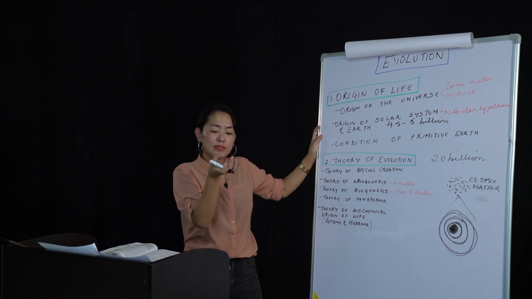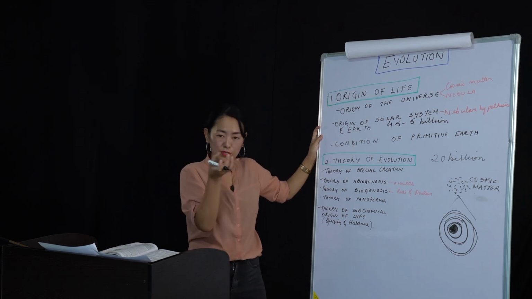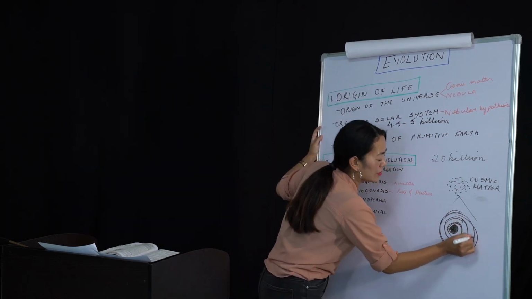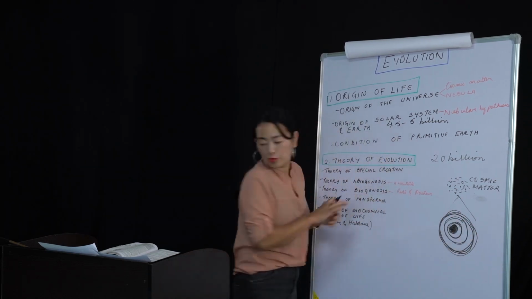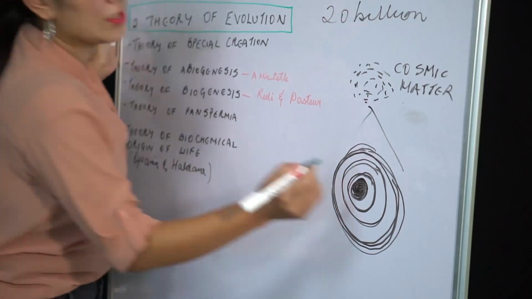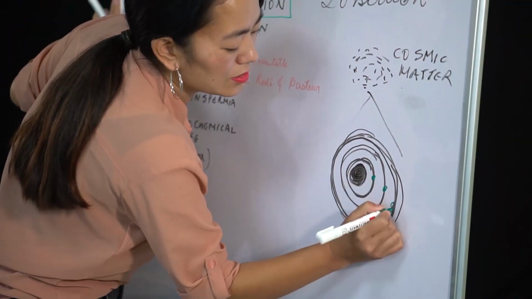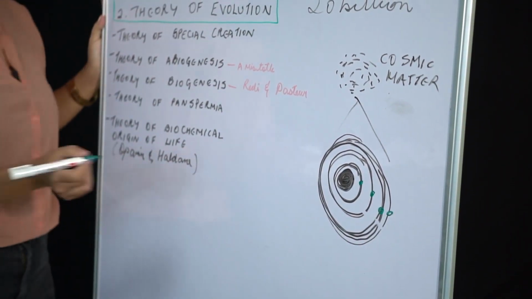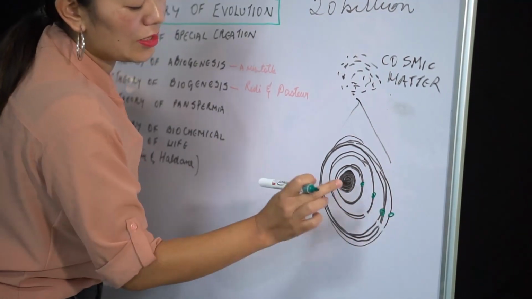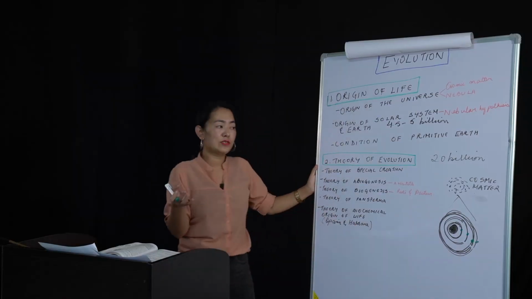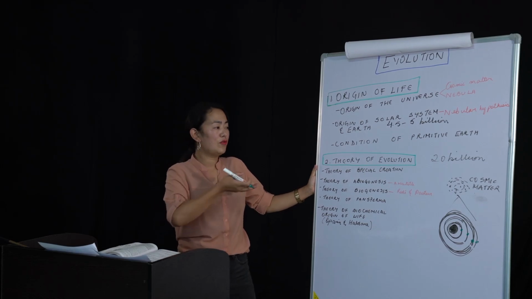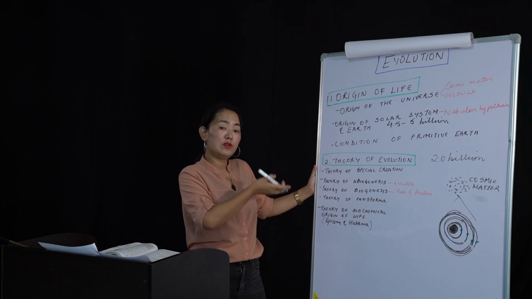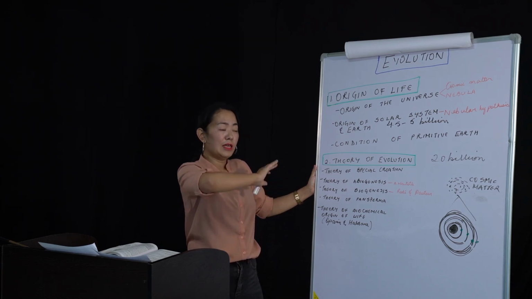So the central body of the solar system was the sun. After that, there were layers of peripheral rings. These peripheral rings led to the formation of the planets. It took millions of years to form the planets, of which Earth is one. So we're going to focus on the Earth. Why are we going to focus on the Earth? Because we're going to study the evolution that is happening inside the Earth.